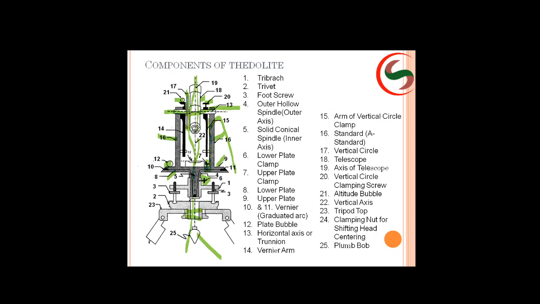In the earlier pattern, it was given 7 marks for the figure and 3 marks for labeling the parts, but now it has been changed. Sometimes the question will only be to draw a neat diagram of a vernier theodolite.